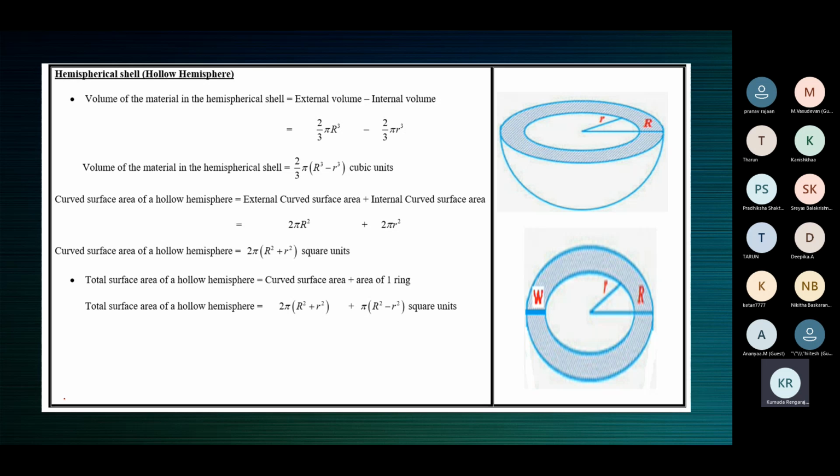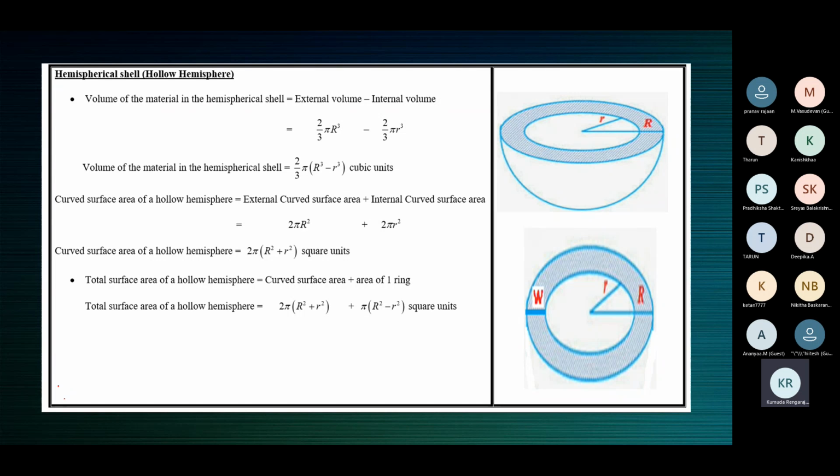Half a coconut, you have it in wood. Now your job is to paint it up all over. Where all will you paint? You can just feel it. Where all can you paint this? There's something inside, the inner cavity, a depression in the middle. That is the inside or the inner curved surface area. Then similarly, there's something outside also. You have to paint on the outside, the outer curved surface area.